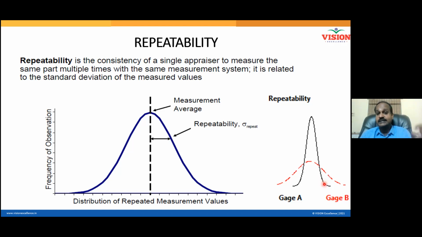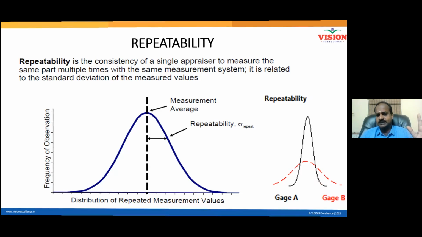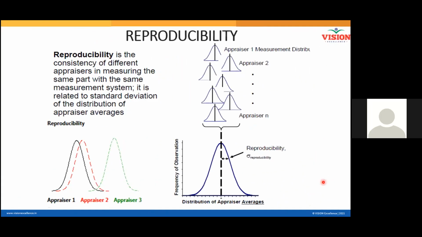Ultimately, I want to understand the fact. When I have minimum error, I will be closer to the fact. Am I correct? Hope all of you understand. Yes, sir. Now, we move on to reproducibility.